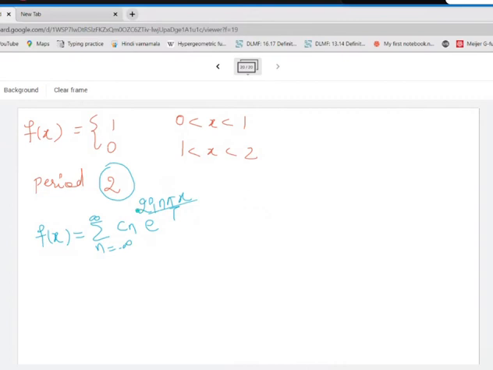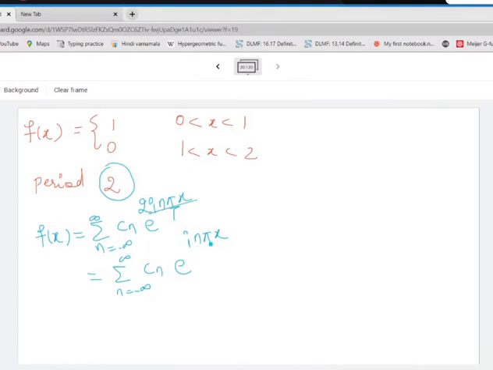Okay, first let me simplify this. Here we will put the value of T, so summation n going from minus infinity to infinity Cn e raised to, here I put T as 2, so 2 and 2 will cancel, so I will be left with only e raised to i times n pi x. Okay, this much is remaining.